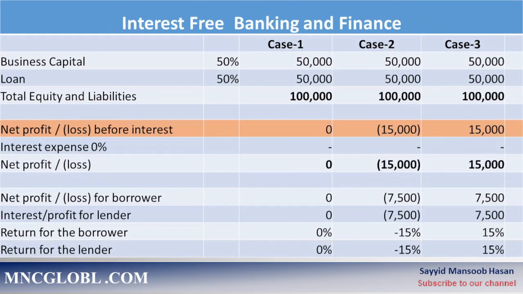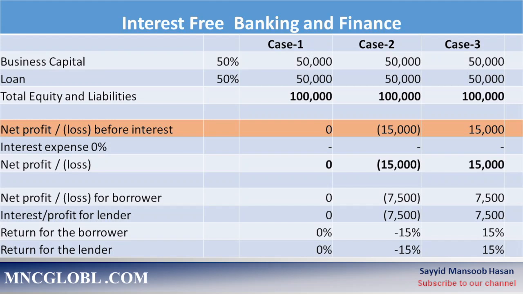Now we see what happens in the interest-free financial system. The capital contribution and the loan is the same 50,000. The ratio is the same 50-50%. The net profit before interest is the same 0 in case 1, loss 15,000 in case 2, and gain 15,000 in case 3. Since there is no interest, the same amount is the net profit and loss after interest. In case 1, 0, case 2, minus 15,000, in case 3, 15,000.